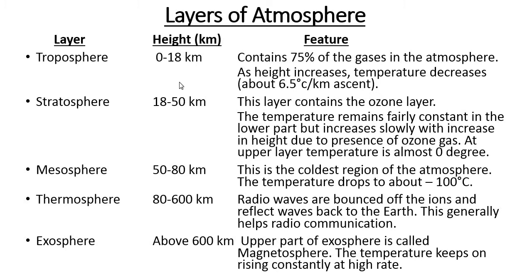Troposphere is found up to the height of 18 kilometers. Now the important features of this troposphere are: this is the first layer of the atmosphere. It extends up to the height of 18 kilometers at the equator and 8 kilometers at the poles. In this layer, temperature decreases with height.